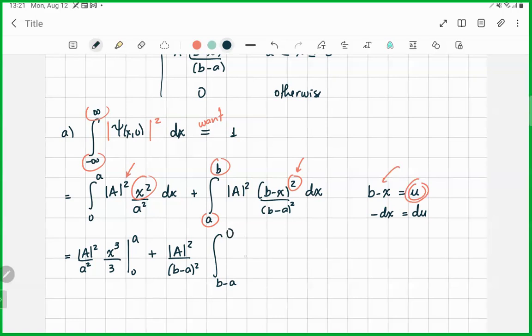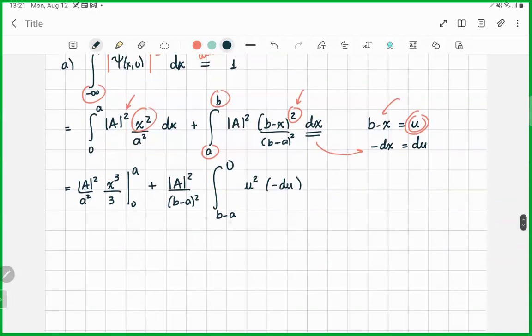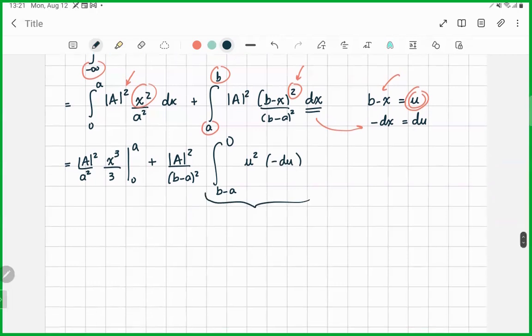Here we have the integral of u squared, and dx gives us minus du. Let me focus on this integral. I can get rid of this minus sign if I invert the limits, so I would have from 0 to b minus a of u squared du. This is very simple to solve. It's u cubed over 3 in this range, correct?